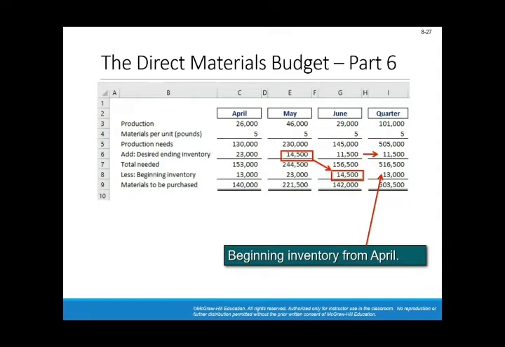The only concept that you need to keep in mind all the time is that whenever you're dealing with the quarter, the ending inventory for the quarter is the ending inventory for the last month, and the beginning inventory of the quarter is the beginning inventory of the first month. So you are dealing with the quarter as one period, which has a beginning and an end.